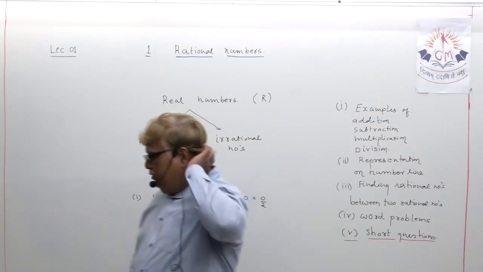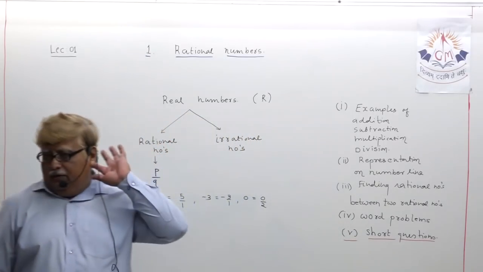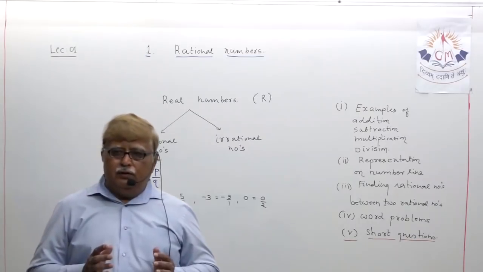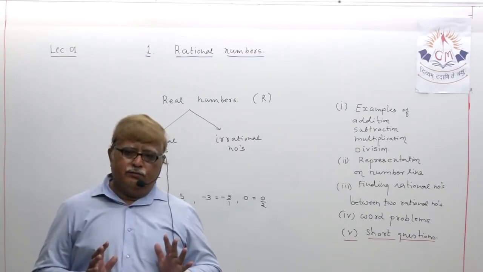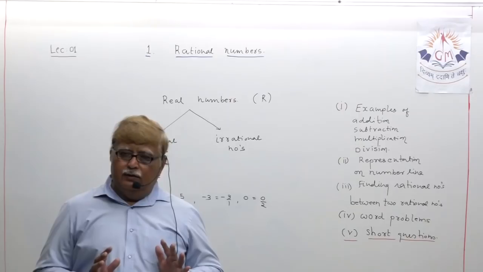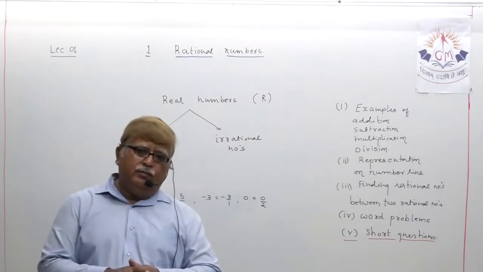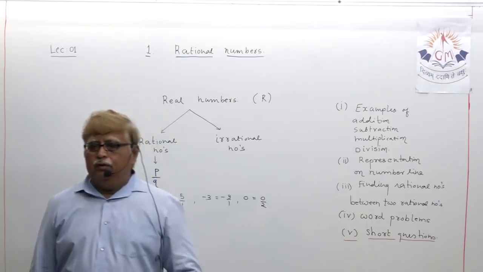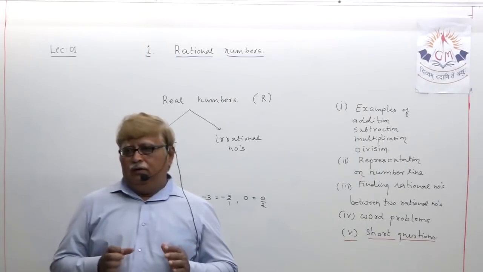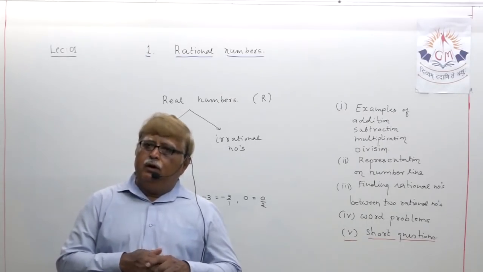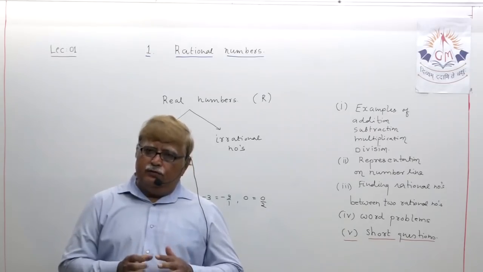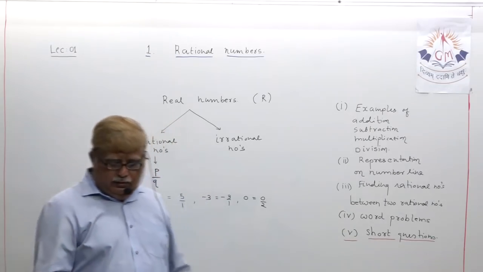To summarize, all integers are rational numbers. Is it clear in your mind what I told? All integers are rational numbers. Clear?